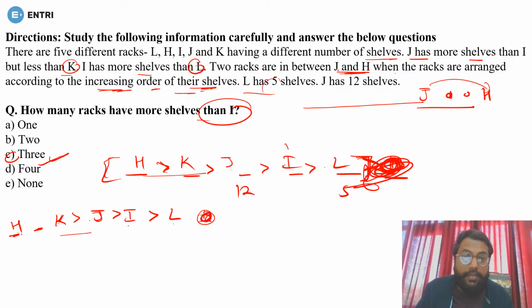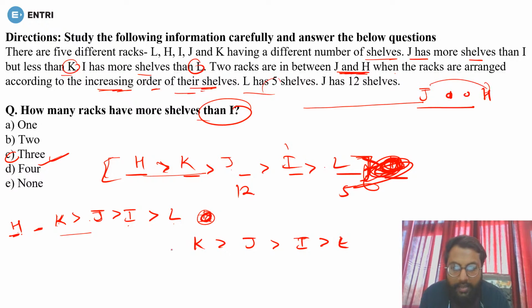Okay, let me check. First of all, there are 2 racks between J and H. So we have information K, J and I, that is there. And then you have L. So there are 2 racks between J and H. Total there are 5. So it is obvious that you can't have 2 racks this side because in all we have 5 racks. So it must be H here. Yes, this will be the arrangement.